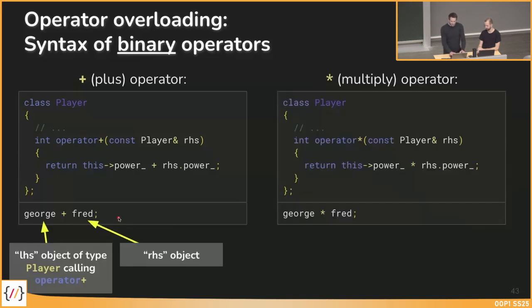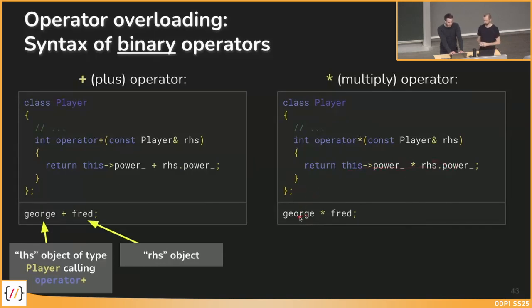And for the next example, we overload the multiply operator. We for sure can do this for both operators. So it's not only possible to do it for one operator, we can overload multiple operators in the same class. So in this case, we extend the player class with this multiply operator, and this multiply operator should also return an integer as a result, takes a player as right-hand side, and then should multiply the power of the left-hand side object with the power of the right-hand side player object.